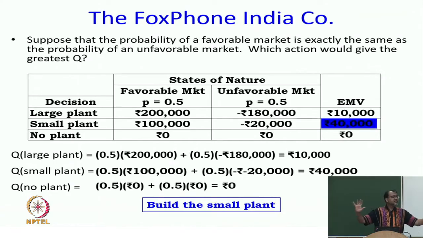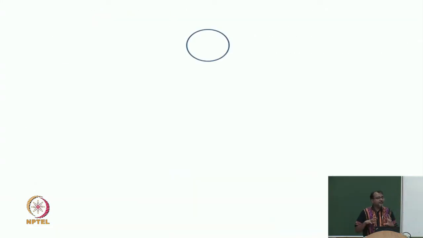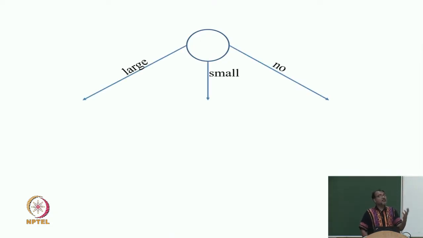Now, everybody with me, this is easy stuff, right, but I want to spend even one more minute on this and make sure that you also look at this visual way of thinking about it, because when problems become harder, this visual way will be your guide, and I am saying this with all my experience. This is you at the top, you are a circle because you have to choose an action. When you have to choose an action, it will be a circle, you are in control. And what are the actions? Large plant, small plant, and no plant, and they will be arrows.